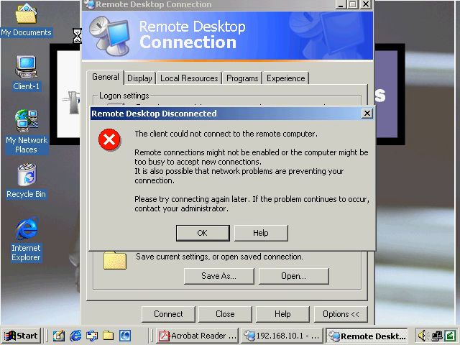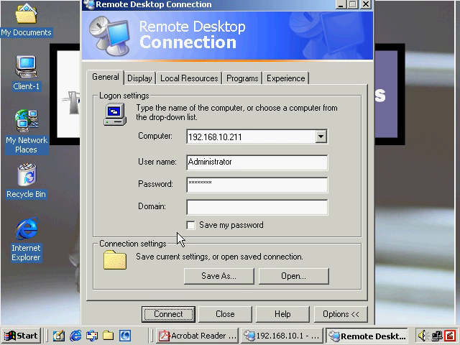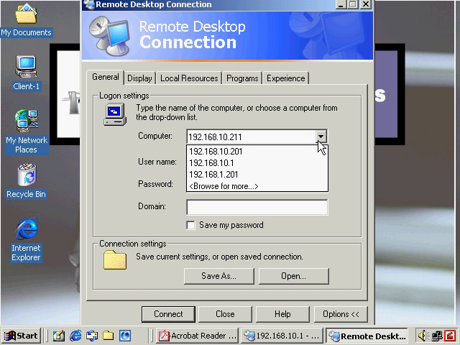Client computer could not connect to remote computer. Remote connections might not be enabled, or the computer might be too busy to accept new connections. So this could happen. You might see this, by the way, if you had a situation where there were more than 2 sessions on a computer. So for example, I'm trying to connect to this Windows 2003 server here. If there are 2 other administrators, or I left open sessions there, that would prevent me from logging on like I just tried. Now, I don't think that's the case here, so what I'll have to do is just do a little bit of troubleshooting.